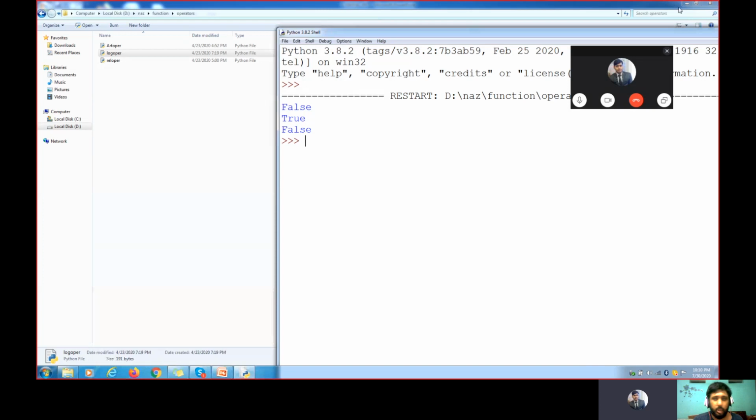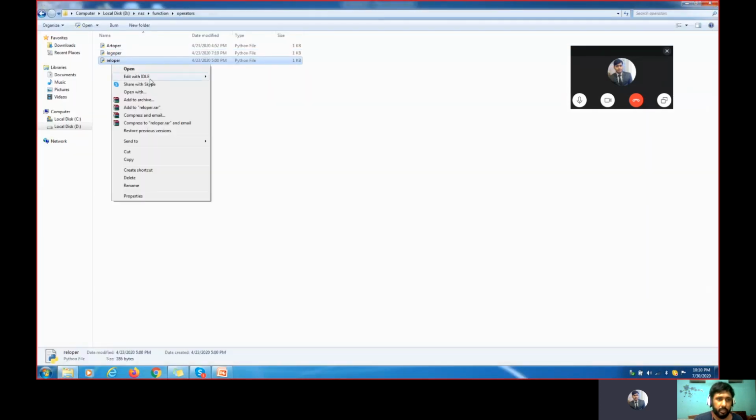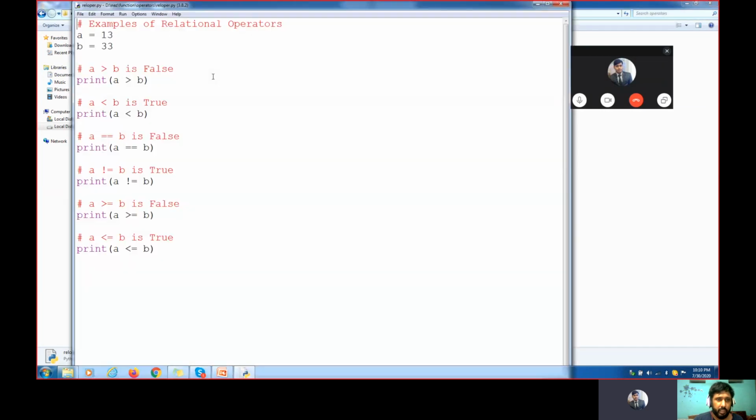Okay, the last operator which we're going to discuss now is the relational operator. These are the three important kinds of operators here. Greater than, less than, double equal to, A not equal to B, A greater than or equal to B, A less than or equal to B. Now let's see here. A value we have given 13, B value we have given 33. Now, 13 greater than or equal to B will be false, right? Because we are applying the relation. Relation means what? Greater than, less than, double equal to, not equal to, less than or equal to, greater than or equal to. So all these conditions are applied, and then we are trying to run this program here.